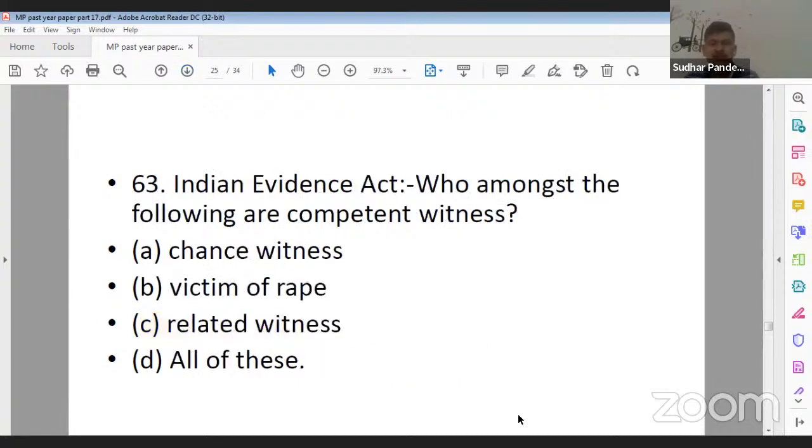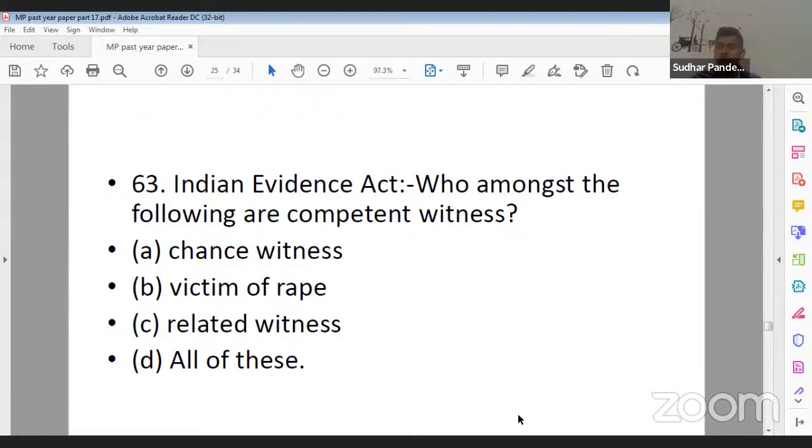Question number 63. Who among the following are competent witnesses? A, chance witness. B, victim of rape. C, related witness. And D, all of these or all of the above. So who among the following are competent witnesses? This is your question number 63 from the Indian Evidence Act.